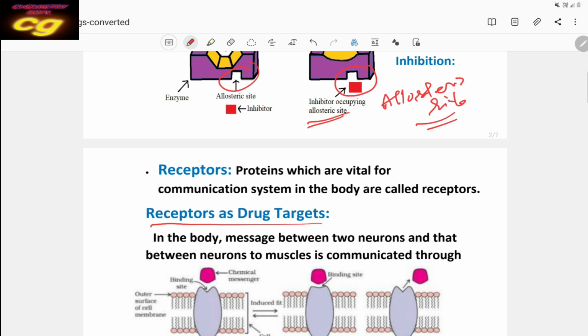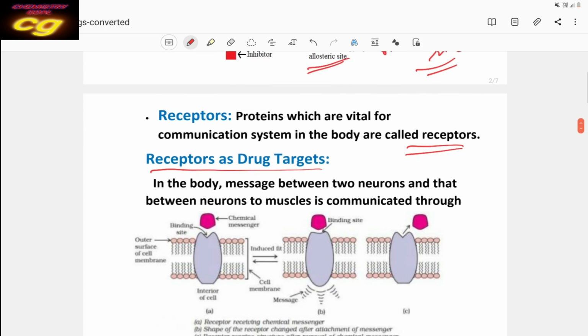Proteins which are vital for the communication system in the body are called receptors. Mainly proteins act as receptors, and proteins also act as enzymes. About enzymes I have discussed. So what are receptors as drug targets?